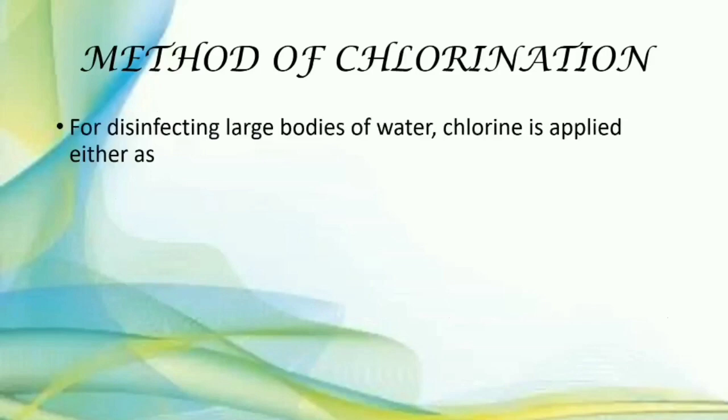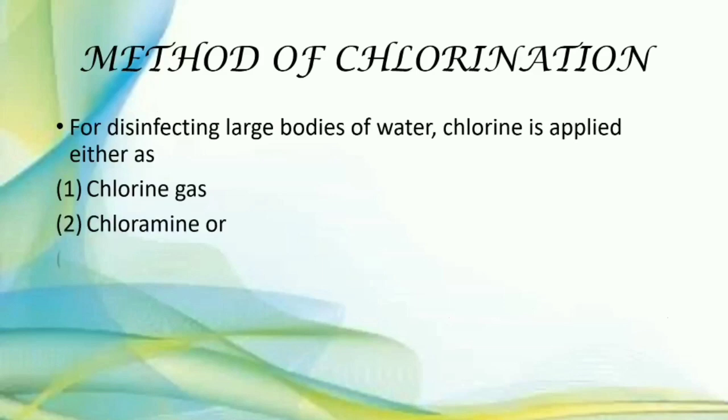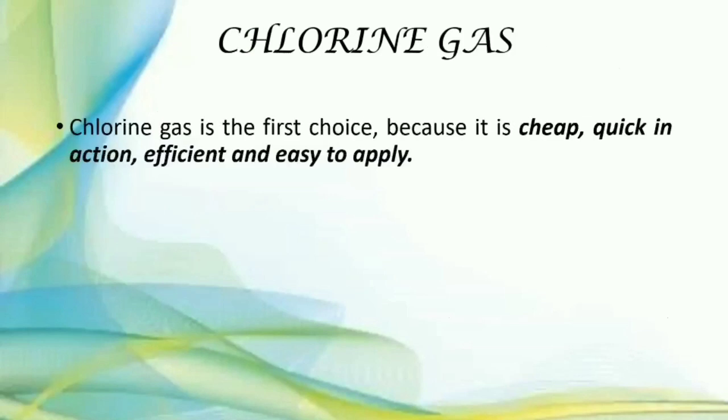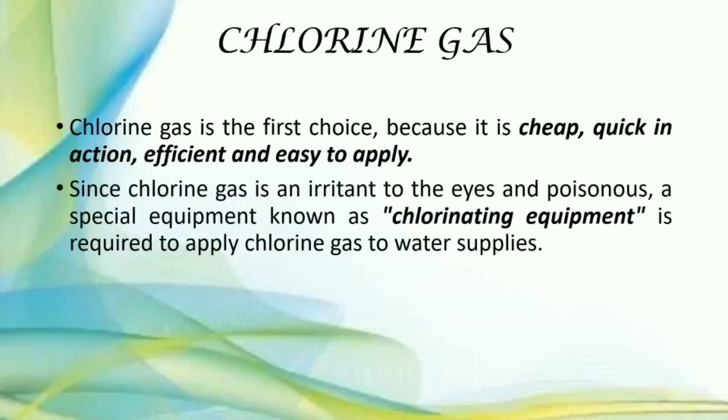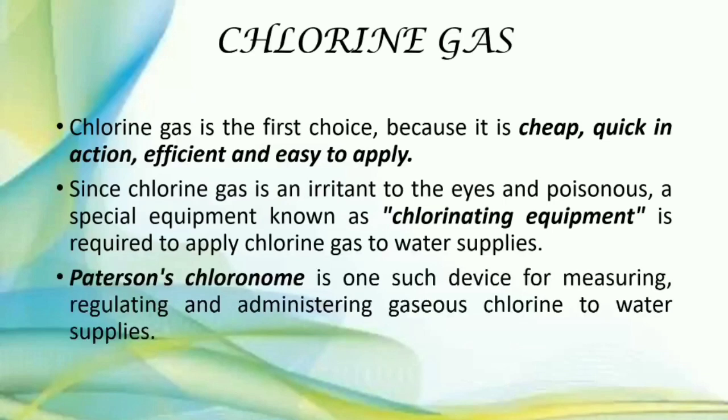Now some methods of chlorination. Chlorine is applied either as chlorine gas, chloramine, or as perchloron. The most used method is chlorine gas because it is cheap, quick in action, efficient, and easy to apply. Since chlorine gas is an irritant and poisonous, special equipment is used for its application. That equipment is known as Paterson's chloronome. It is also used for measuring, regulating, and administration of gaseous chlorine.